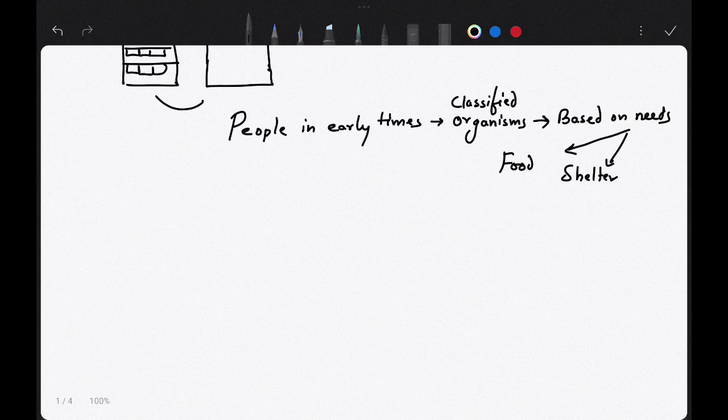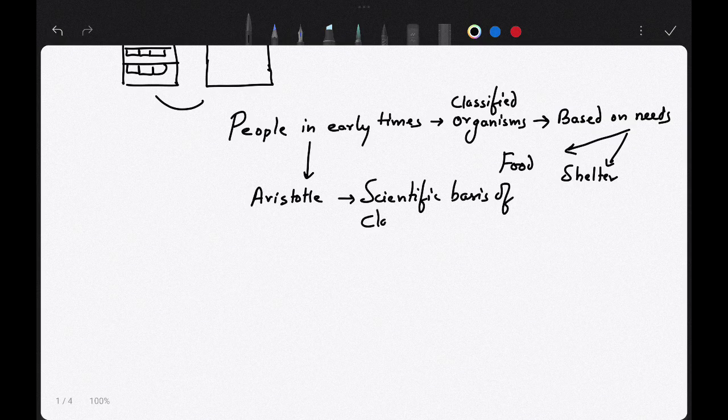So to remove that confusion, there was a need for a scientific basis of classification. The first scientific basis of classification was done by Aristotle. Write down Aristotle. He started the scientific basis of classification.